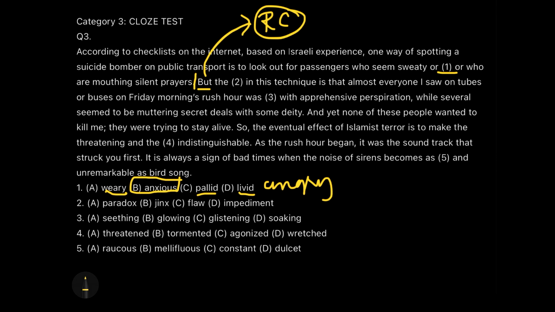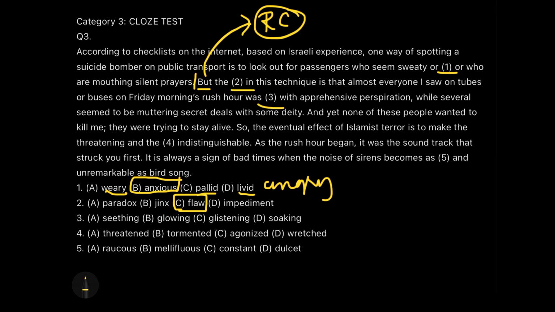Problem, flaw, mistake. Impediment is the stoppage. There is no stoppage here. The problem I am searching. So the flaw, okay. The flaw in this technique is that almost everyone I saw on a Friday morning hour was dashed with apprehensive perspiration.